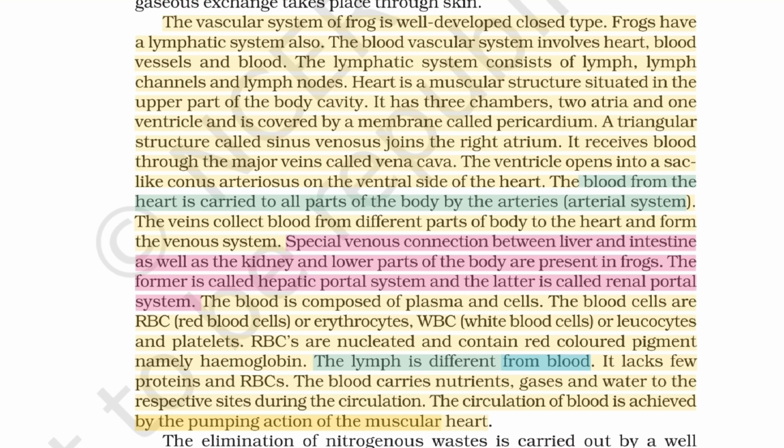The blood is composed of plasma and cells. The blood cells are RBC, red blood cells or erythrocytes, WBC, white blood cells or leukocytes, and platelets. RBCs are nucleated and contain a red-colored pigment, namely hemoglobin. The lymph is different from blood. It lacks a few proteins and RBCs. The blood carries nutrients, gases and water to the respective sites during circulation. The circulation of blood is achieved by the pumping action of the muscular heart.